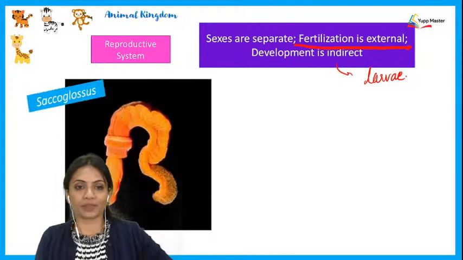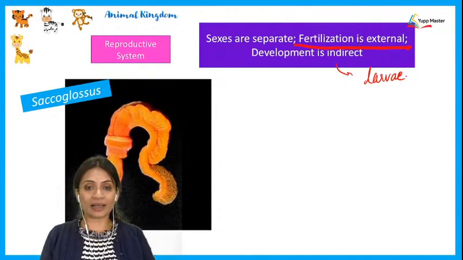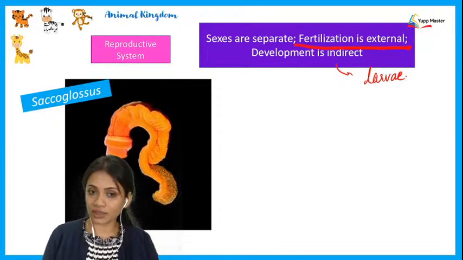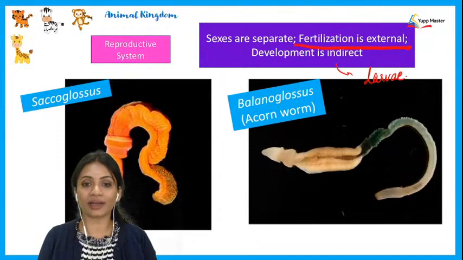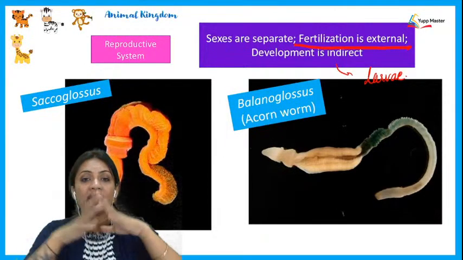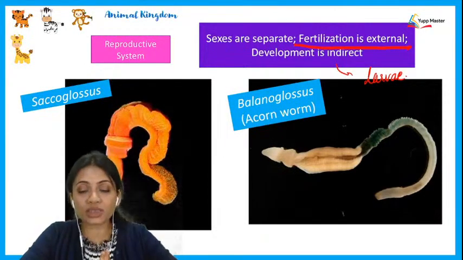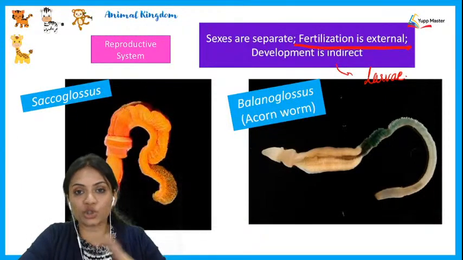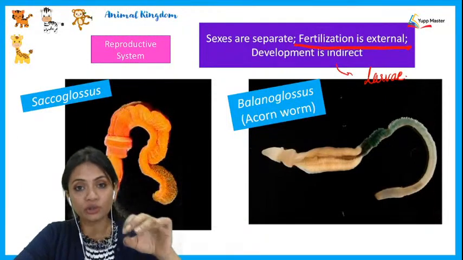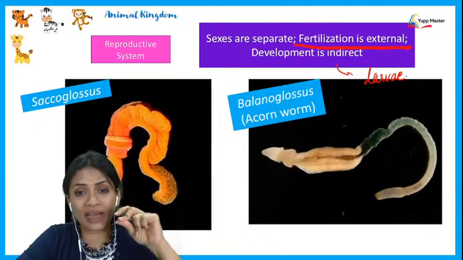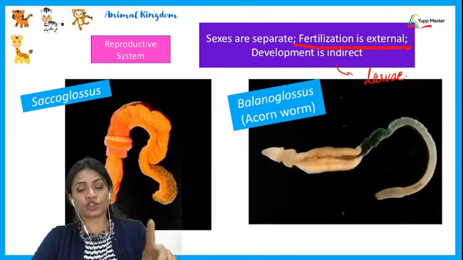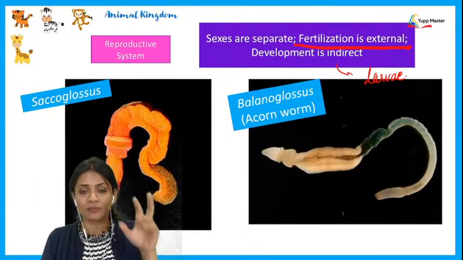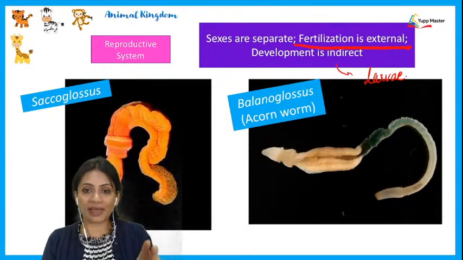Let's see the names of the two examples present here. The first example is Saccoglossus, and the second example is Balanoglossus, also known as acorn worm. In this whole phylum, most commonly asked are these two examples. So you need to know the names of these examples by heart, that they both belong to the phylum Hemichordata. First example is Saccoglossus. Second example is Balanoglossus.